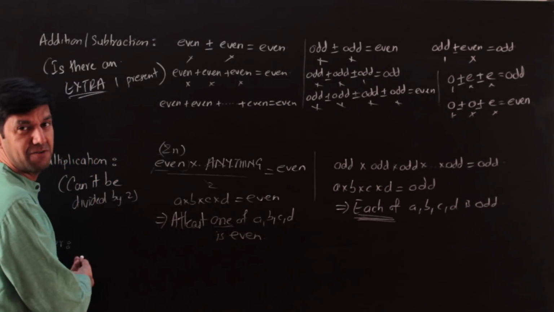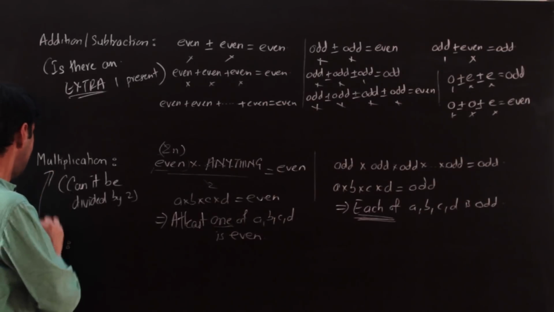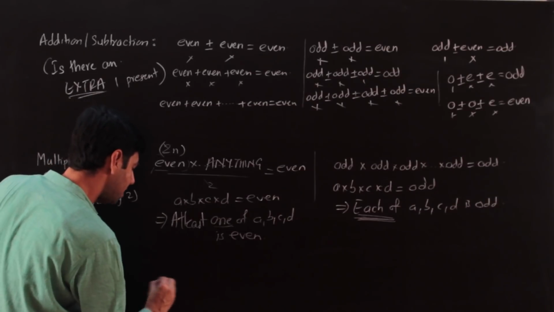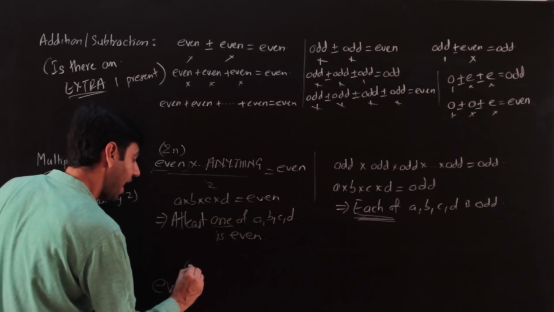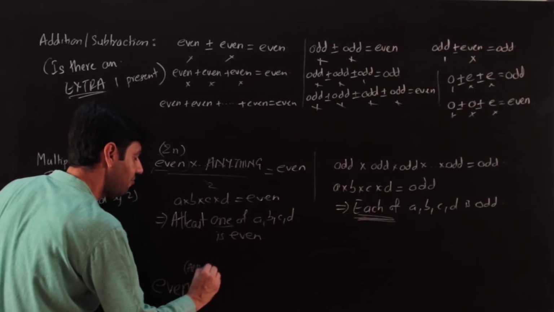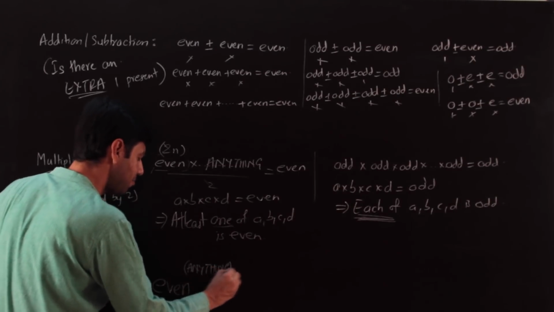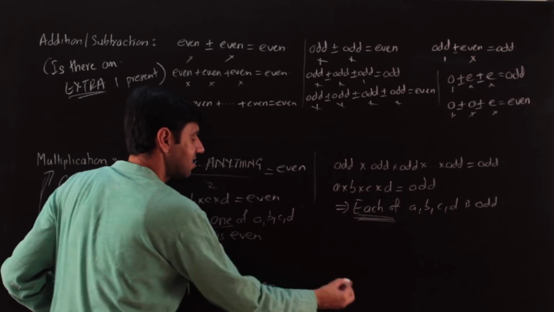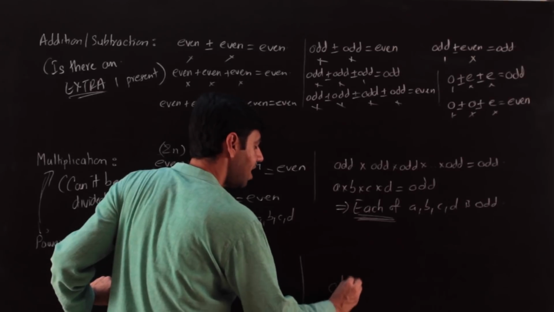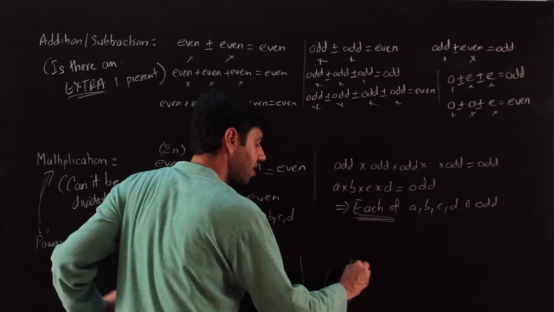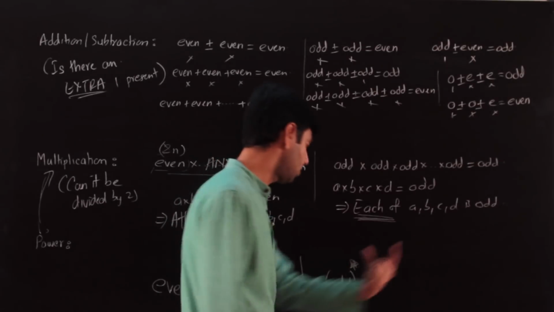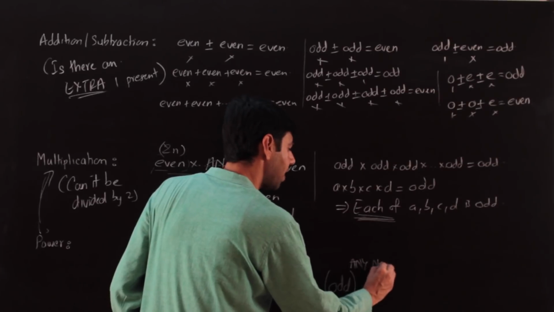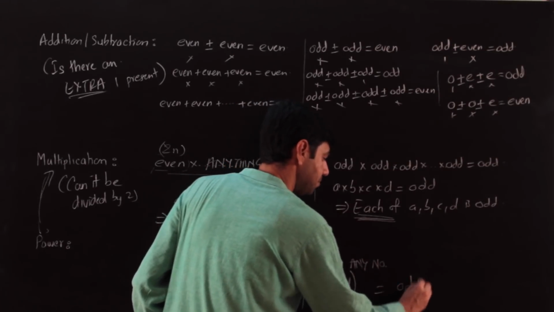And I'm ending this with a power relation. A power relation is nothing but multiplying by itself, right? So even number raised to anything, I don't even want to think about it, even into even is going to be even. Similarly, the moment I talk about an odd number raised to a power, it's going to be odd into odd into odd into odd, any number of times. So the result is going to be an odd number.